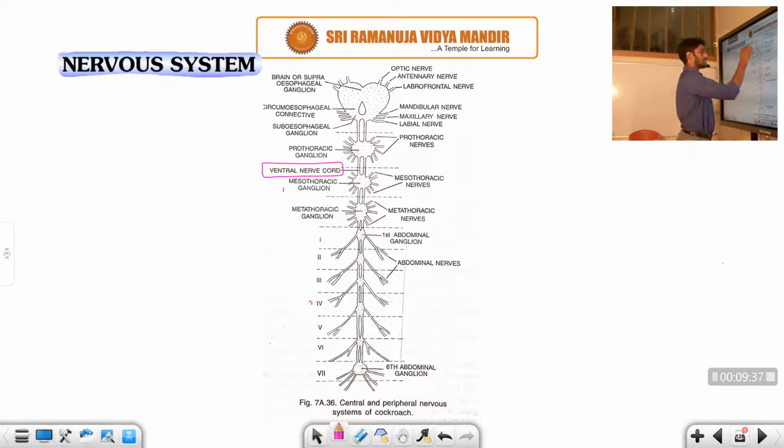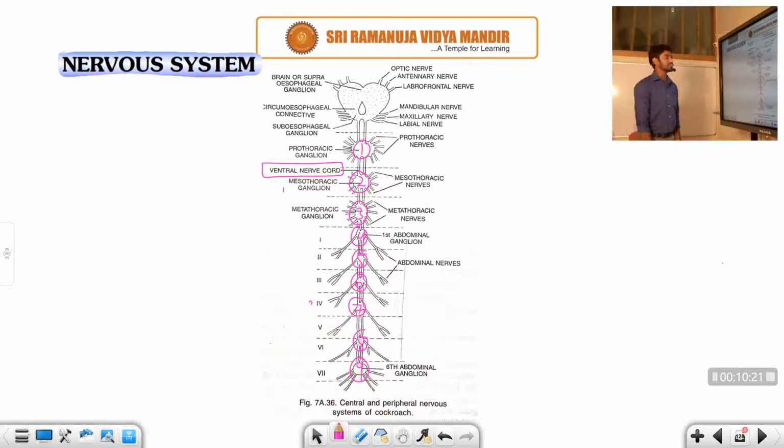Now you can carefully observe, student. This is a long tubular part. This is one side, and followed by another one. This is another one now. So these two represent the ventral nerve cord only. In the ventral nerve cord we can observe ganglia. Ultimately there are 9 ganglia present. This is the first ganglion, this is the second ganglion, the third ganglion, the fourth, fifth, sixth ganglion, and then the 7th ganglion, 8th ganglion, and finally the 9th ganglion.